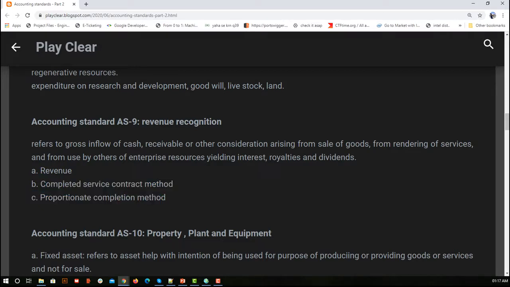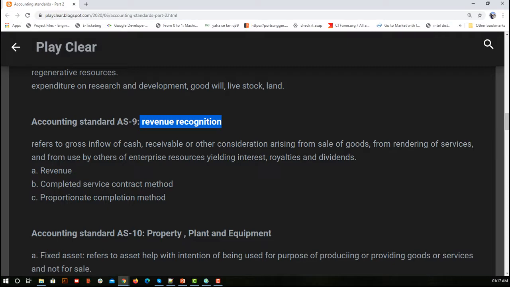Okay, so this is like for building a mall, we took a contract for 5 years. Now how much it is completed as of this financial year, so what part of it should be considered in the books of account, that is considered proportion here. So basically what all things should be considered as something which the organization has earned, that we study in accounting standard 9. So the summarized point is that accounting standard 9 deals with revenue recognition. Revenue recognition means something that is generated out of the core business.